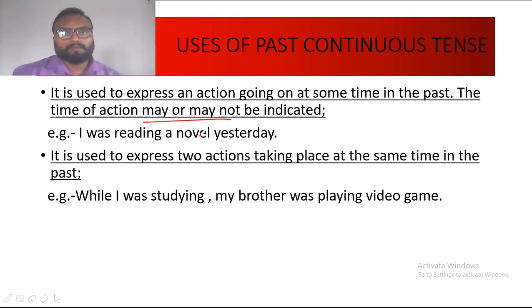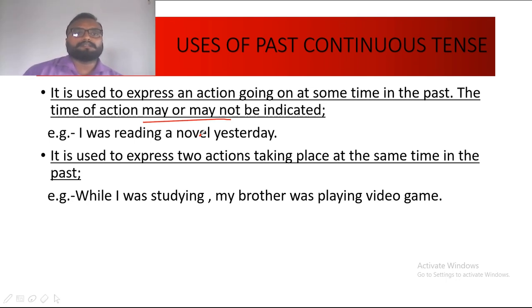In case of present, the action used to take place in present while speaking, but here at a certain point of time in past the action was in progress. So for that type of action, past continuous tense will be used.